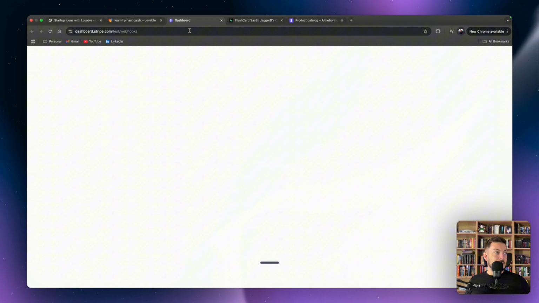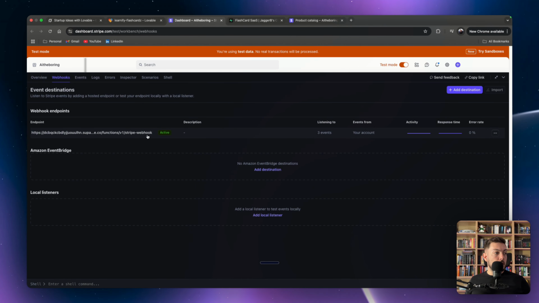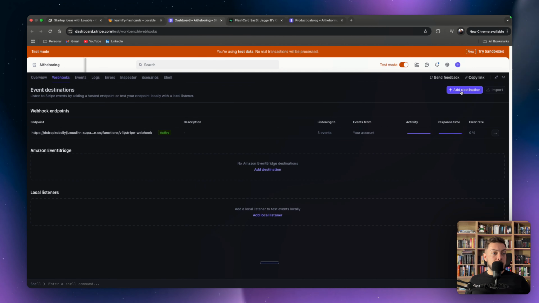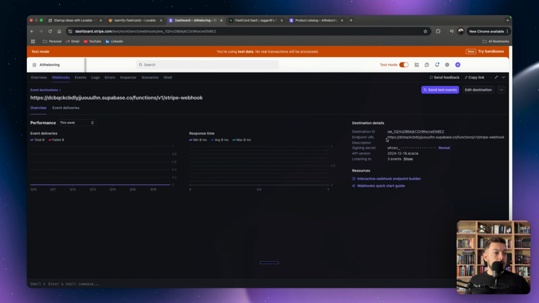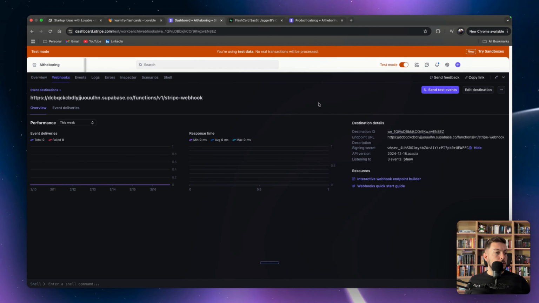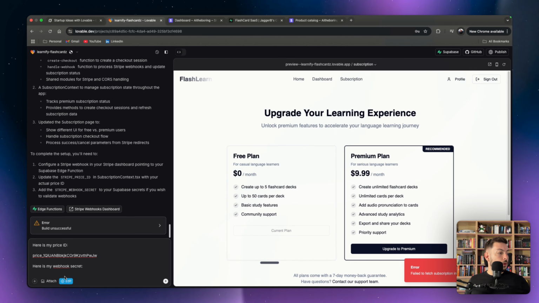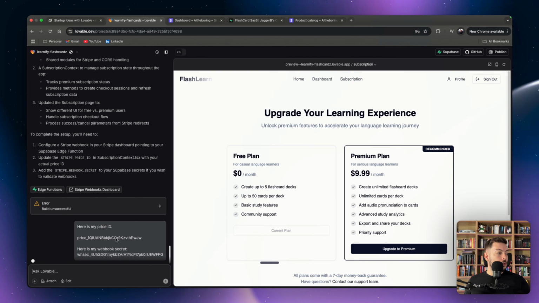So if you go to your dashboard, you'll come to your workbench where your webhooks are. You can create a new destination webhook there. All you want to do is literally go in there and copy out the webhook secret. There we go. You want to copy that. So you're going to copy your webhook secret. And once you've done that, it then links to your webhook secret as well as your price ID. So let's give it that information and see how we go with that.